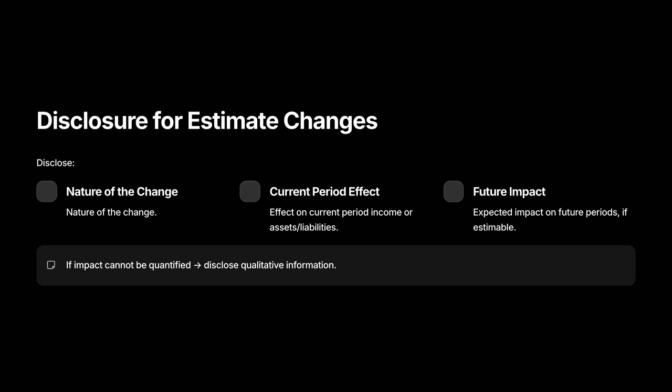Disclosure for estimate changes. Disclose the nature of the estimate change. Quantify the effect on current period profit or loss. Where possible, give expected impact on future periods. If you cannot quantify, describe qualitatively why and how it affects results.